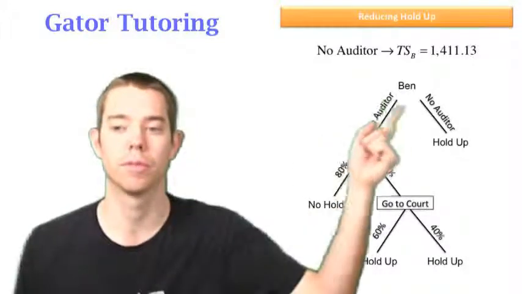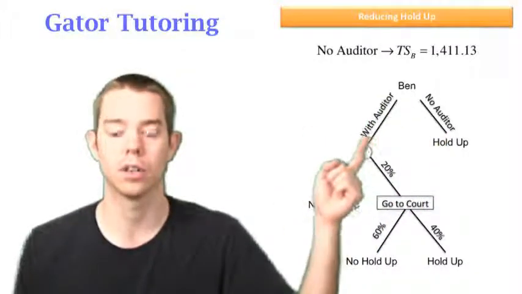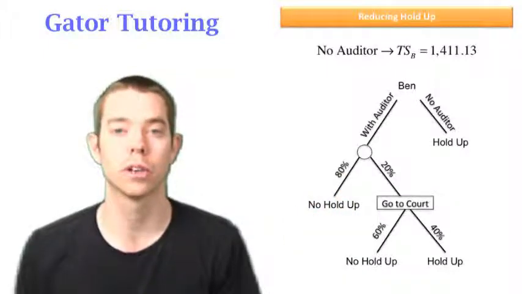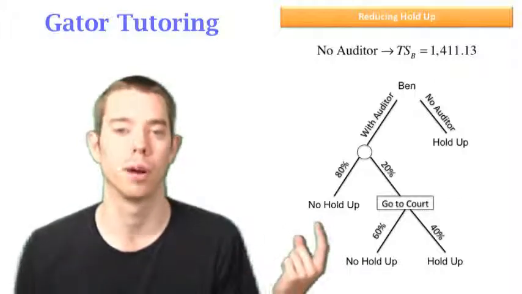Well, real fast, let's draw this tree, just to make it clear what we're doing. We just solved for no auditor, and we have the holdup problem for sure. Now with the auditor, the idea is 80% of the time, the records are going to be so clear that Sam's just going to honor the contract. There's not going to be the holdup problem.